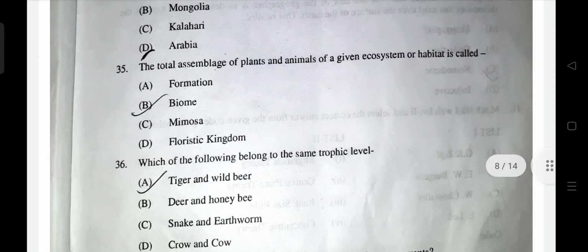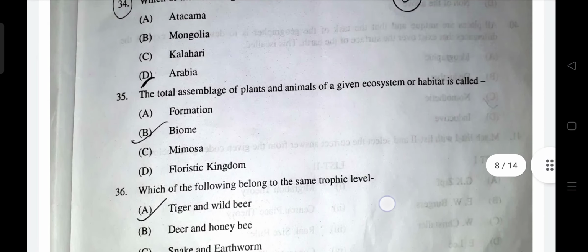The total assemblage of plant and animal ecosystem is called a biome. Mimosa is the touch-me-not plant, right? You must have heard its name. It's called Chhui Mui or Lajwanti. Touch-me-not mimosa. The answer is biome. And which of the following belong to the same trophic level? Okay.